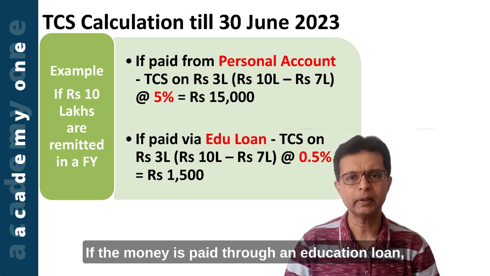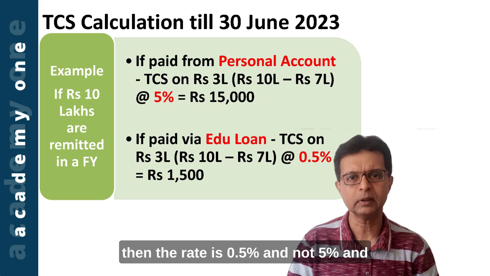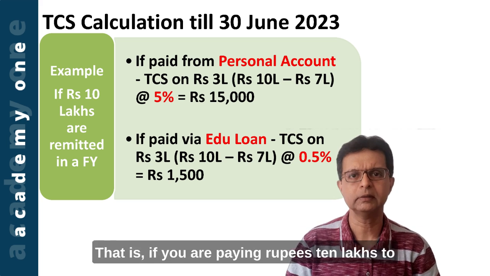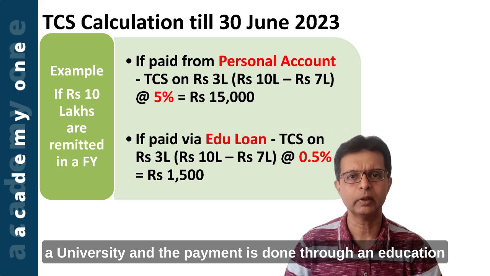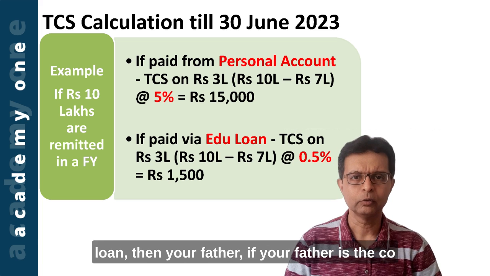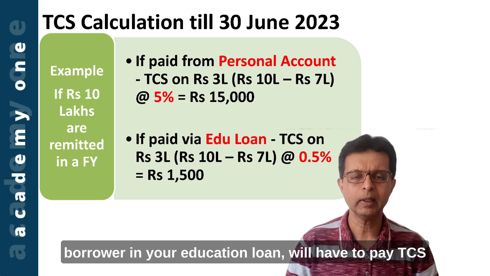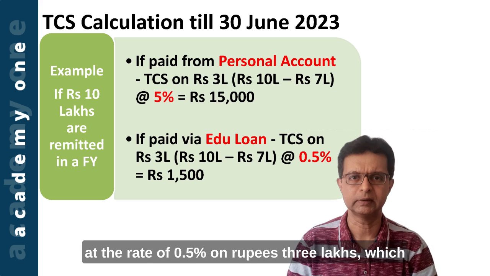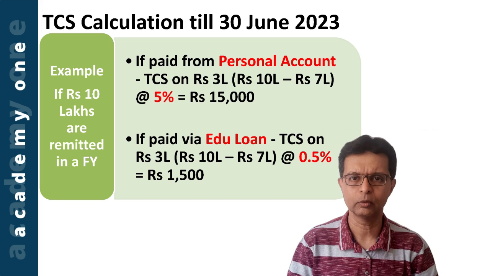If the money is paid through an education loan, then the rate is 0.5% and not 5%. And the threshold is still 7 lakhs. That is, if you are paying rupees 10 lakhs to a university and the payment is done through an education loan, then your father, if he is the co-borrower in your education loan, will have to pay TCS at the rate of 0.5% on rupees 3 lakhs, which is the amount that exceeds that 7 lakhs. And the TCS would come to rupees 1500.